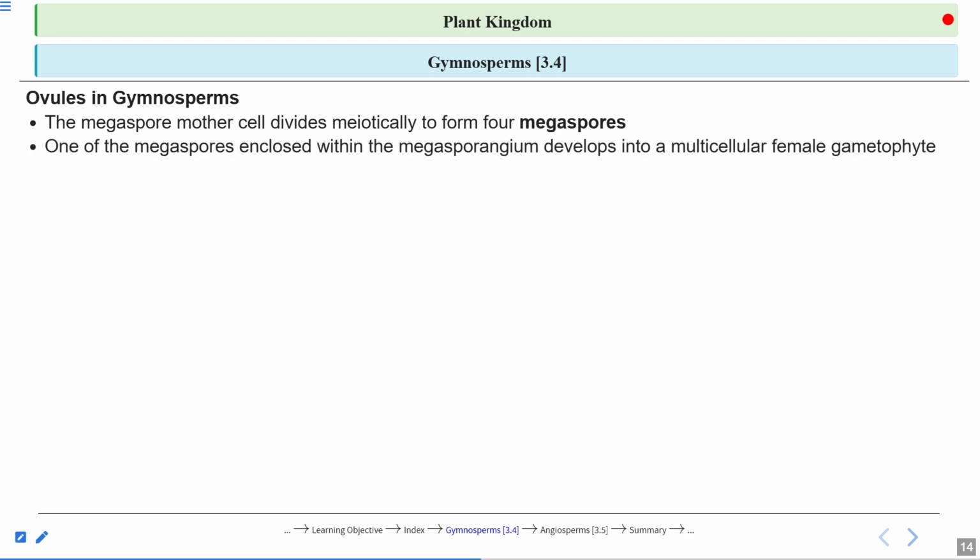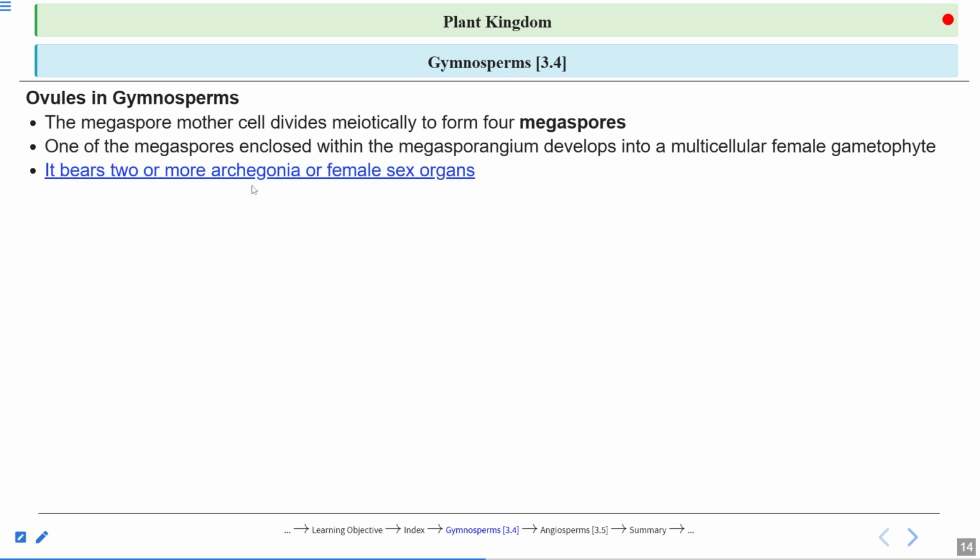One of the megaspores enclosed within the megasporangium develops into the multicellular female gametophyte. Now, wherever the term gametophyte comes, it is a haploid structure. Whether it is a male gametophyte or female gametophyte, just remember it is a haploid structure. So of these 4 megaspores, one remains enclosed within the megasporangium and develops into a multicellular female gametophyte. It is not a unicellular structure. It divides and forms a multicellular female gametophyte structure.